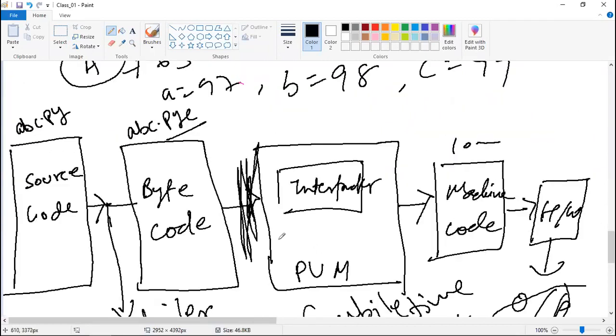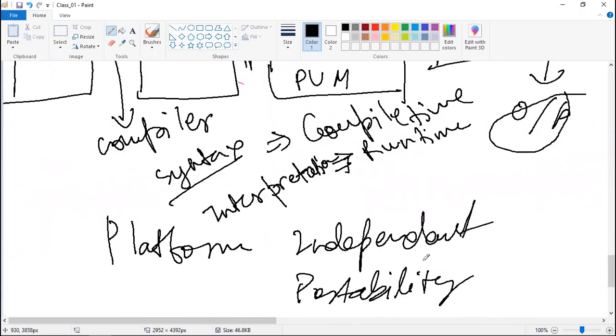But there are some languages like C, where when you compile, it creates the exe code, and that is equivalent to machine code. You don't have a PVM there. You don't have any virtual machine there, in the case of C. That is just one step before machine code, and it will be interacting with the hardware and it will give you the output. So the C language is not platform independent.